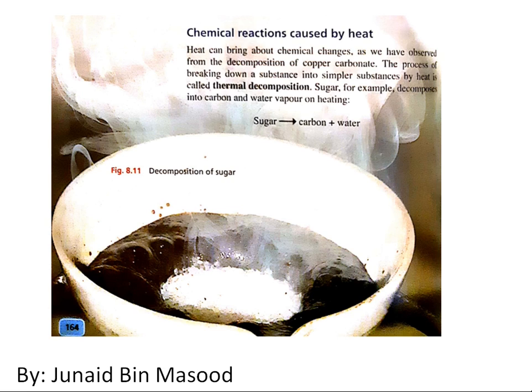So if you open your book to page 164, chemical reactions which are caused by heat. Sometimes the reactions basically need heat to carry out. And if there is no heat, this means that they will not take place. So for example, if you heat sugar, then it produces carbon and water. We've studied this reaction and also seen a video of it. I would like you to kindly pause the video and read this paragraph from the book.